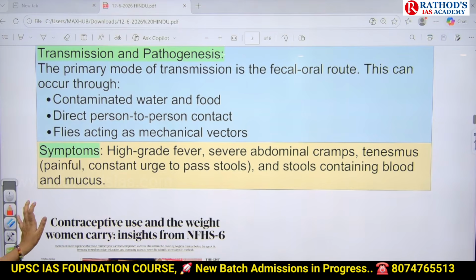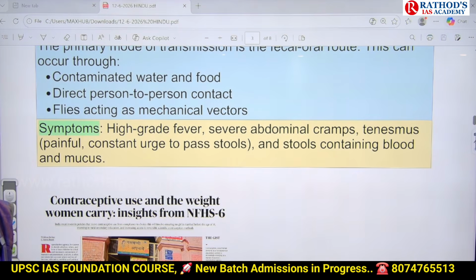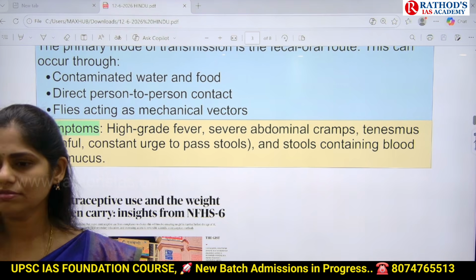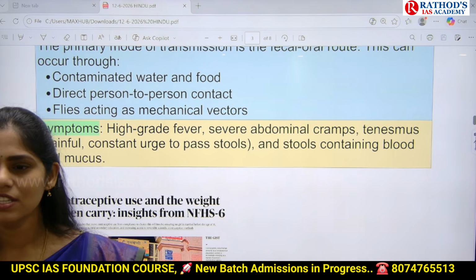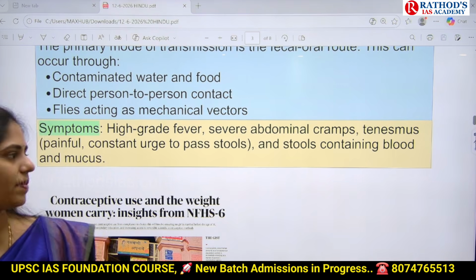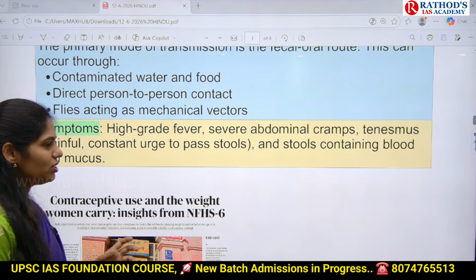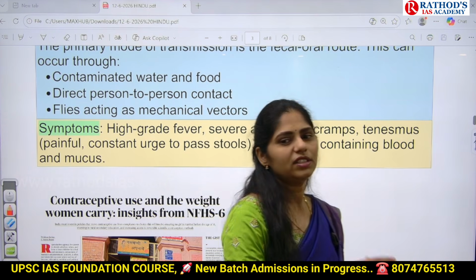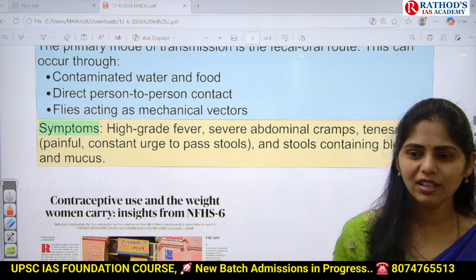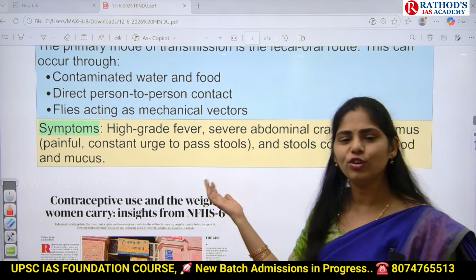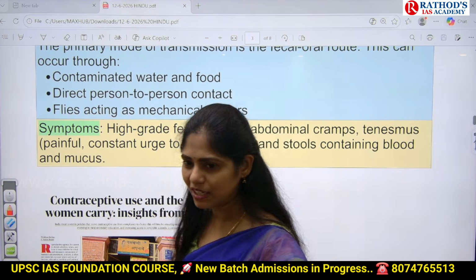And if you see what will be the symptoms: severe abdominal pain, high grade fever, painful urge to pass stools. Stools may also contain blood and mucus. So in that way, the disease will have severe symptoms. Okay, if you see the treatment part, yes, bacteria can be killed by antibiotics. So if you go to any doctor, they will prescribe antibiotics.